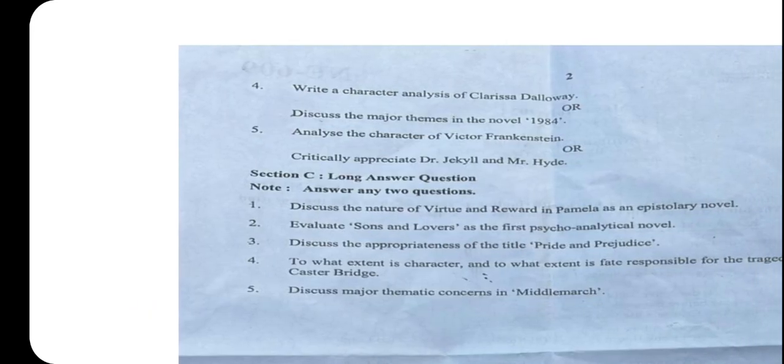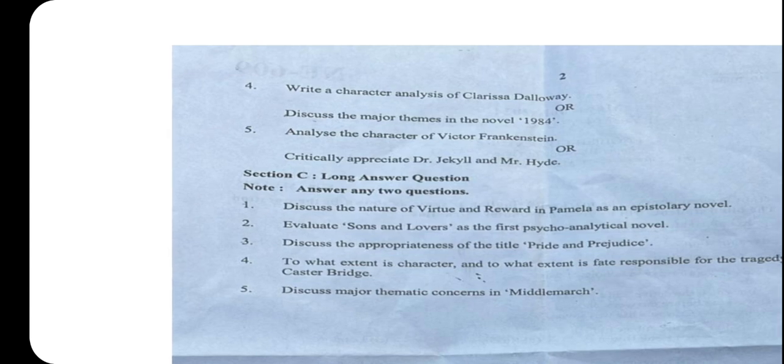Then write a character analysis of Clarissa Dalloway, Mrs. Dalloway. Mrs. Dalloway is Clarissa Dalloway, and how does she like flowers, fragrance, and how she manages her life. She is 50 years old, a 50-plus old lady. Clarissa loves her husband, but at the same time sometimes she gets confused, and one day she meets her old boyfriend, and they are grown up now, older in fact. For a few minutes she starts thinking of this boy, but immediately she feels her responsibility.